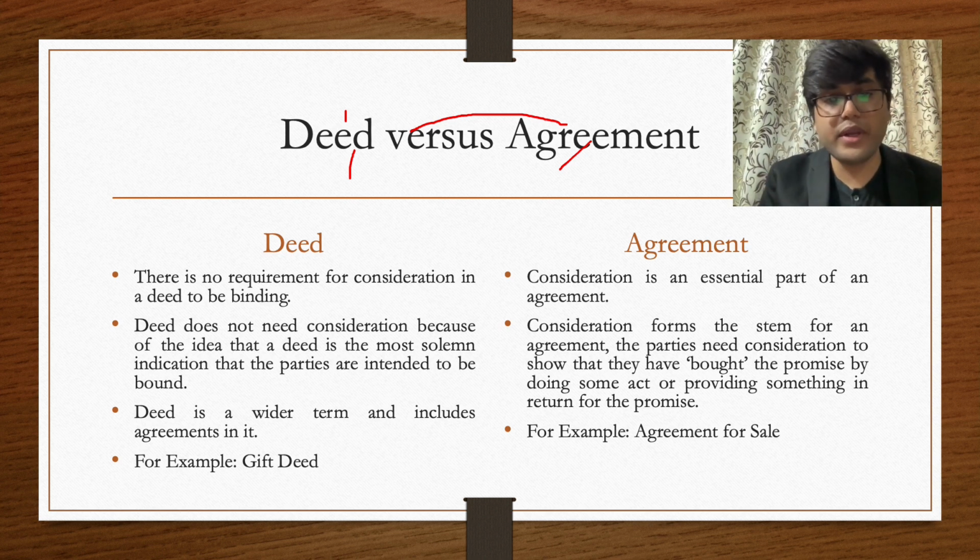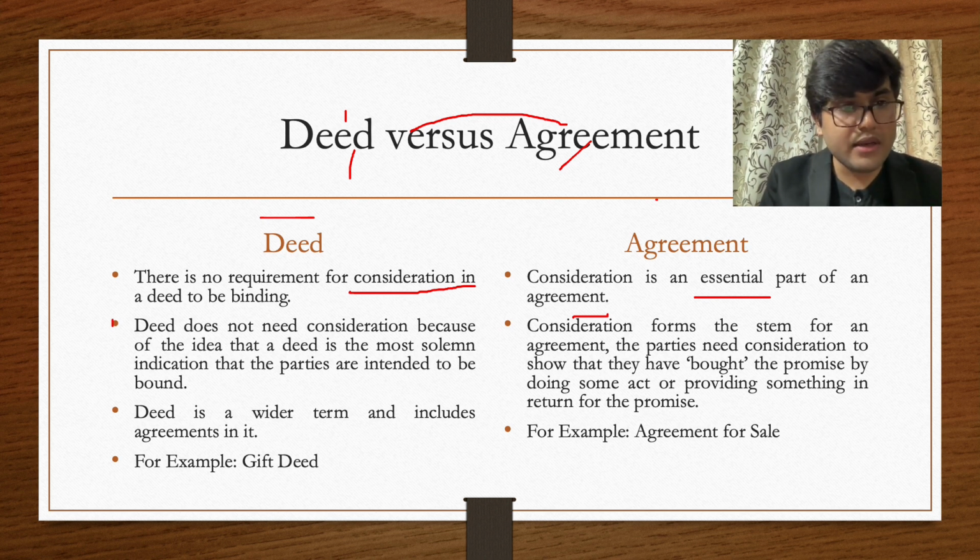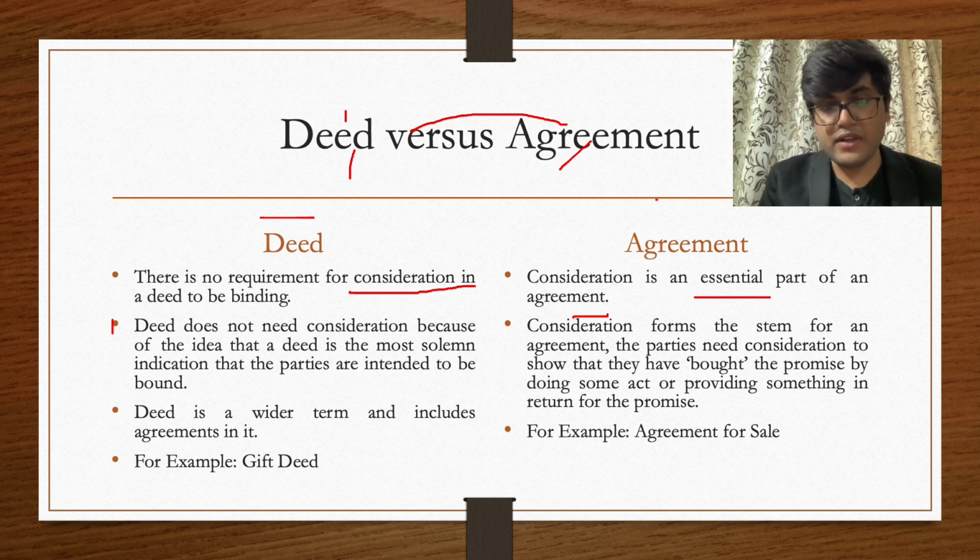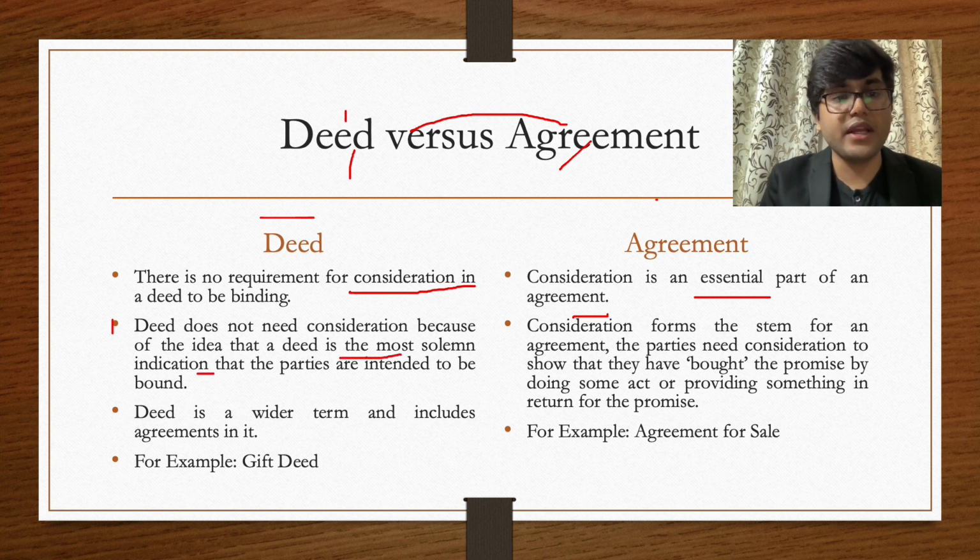And the main difference between deed and agreement is consideration. There is no requirement for consideration in a deed to be binding. However, if we talk about an agreement, consideration is an essential part of an agreement to make it binding. Now I'll read this line for you, then you will get a better idea about the differences between both terms. So let's read it. A deed does not need consideration because of the idea that the deed is the most solemn indication that the parties intend to be bound.